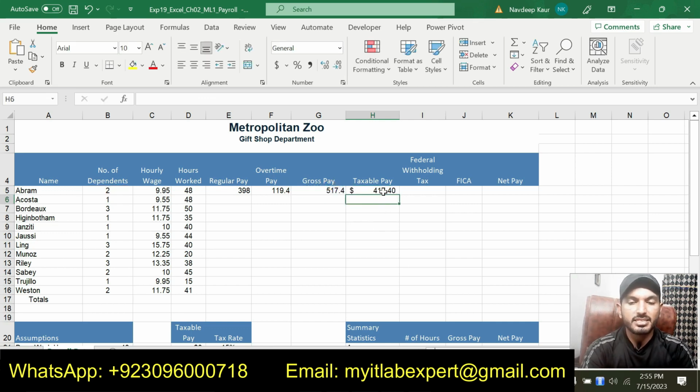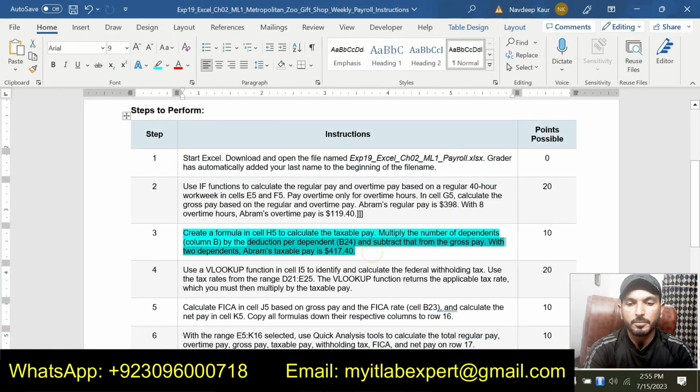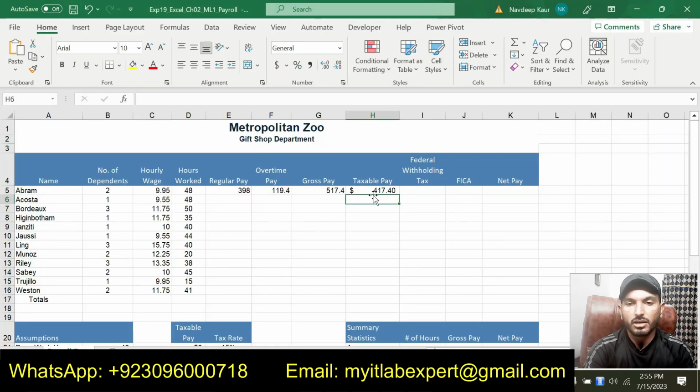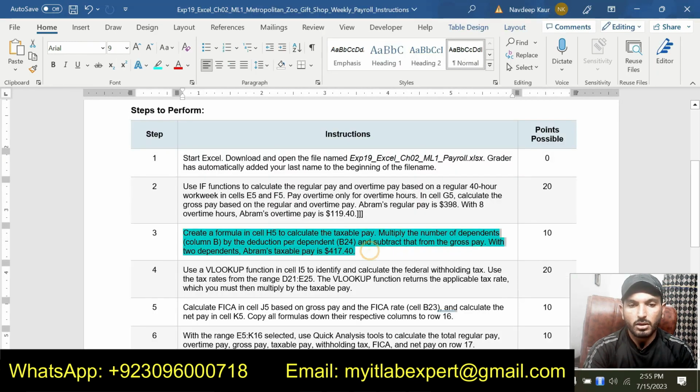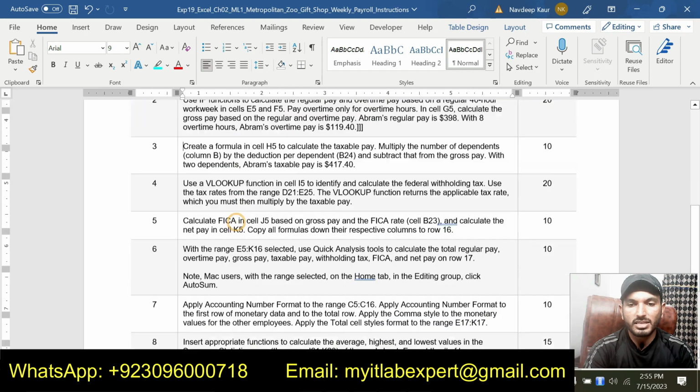So you can see that we got the result, that is 417.40 for the Brown. So I have completed step number 3 as well.